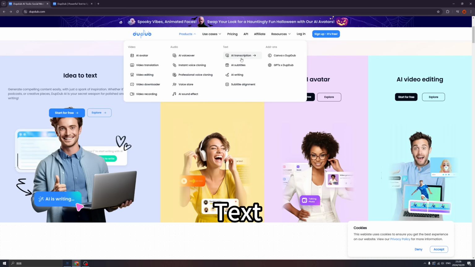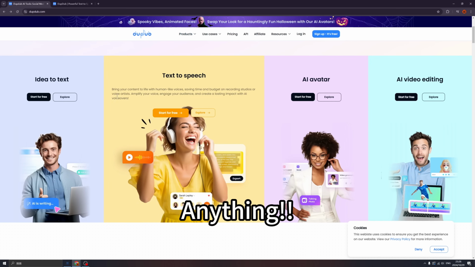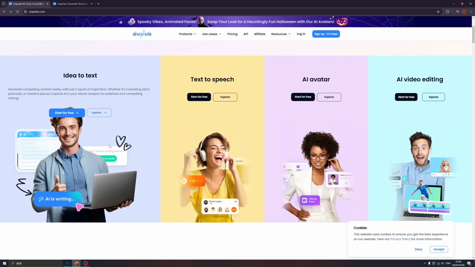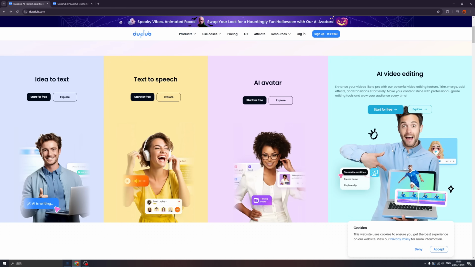On the text side, we also have AI transcriptions and also AI titles, AI writing, subtitle alignment. And also, if you're an AI lover, you must be familiar with GPTs, right? And also Canvas, they all fit with Dupdub. Dupdub is a tool that can help you to create anything, man. So you can be as happy as this guy, and also this guy, and this guy, and this guy.